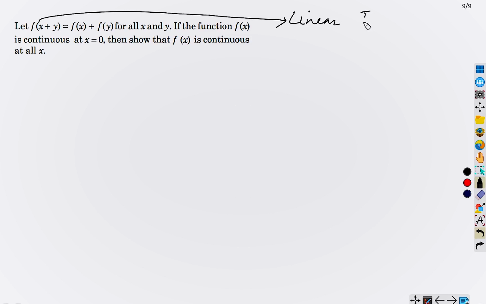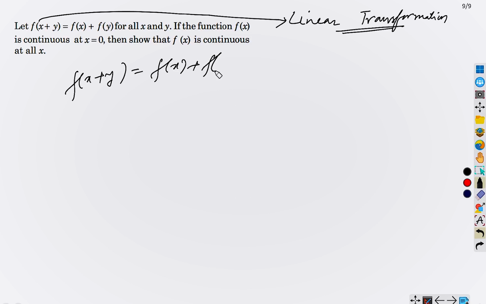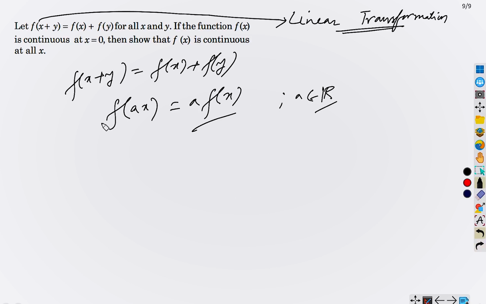Okay, this is a very important function. You learn this in a linear algebra course, that a function of this type, which you can write in this way: f(x + y) = f(x) + f(y), and f(ax) = a f(x) for any a belonging to R. This type of function is called a linear transformation. Anyway, so let's now get back to the problem.